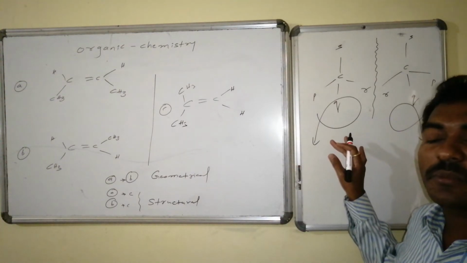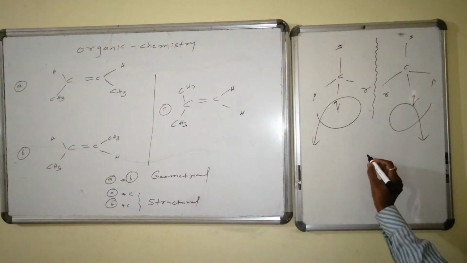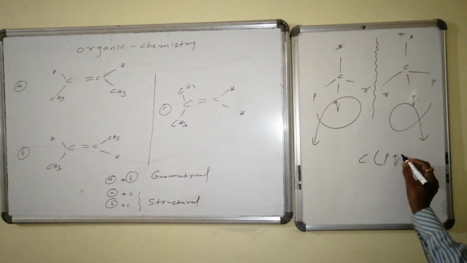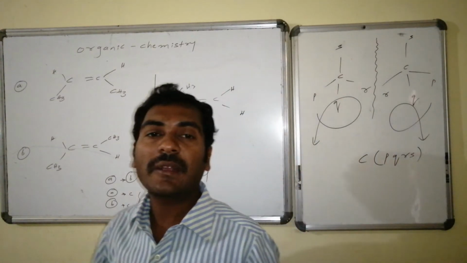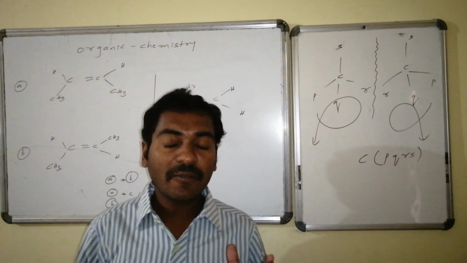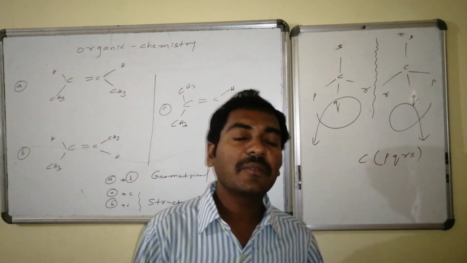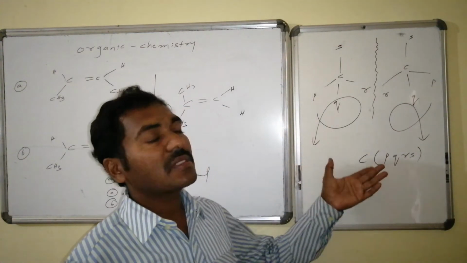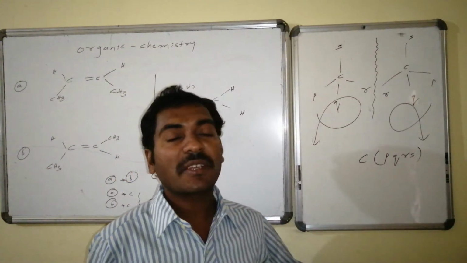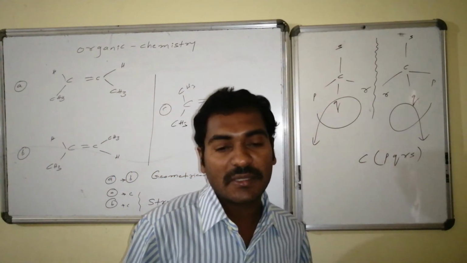So these are also isomers maintaining the same formula. Suppose in this case carbon is connected with 1 P, 1 Q, 1 R and 1 S, both have the same molecular formula, but they differ in optical rotation value and some of their optical properties. Hence such compounds are also known as isomers. These isomers are known as optical isomers.